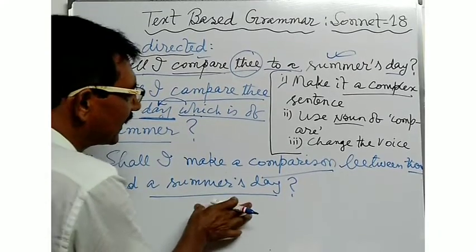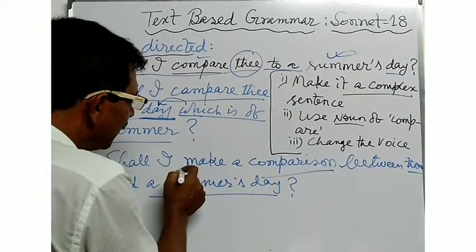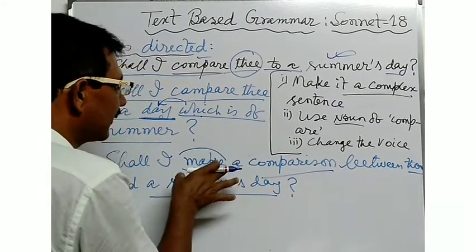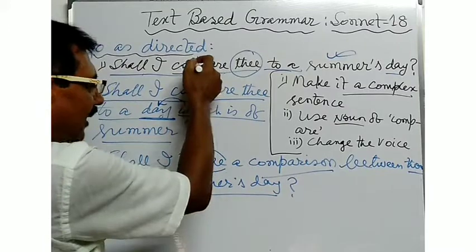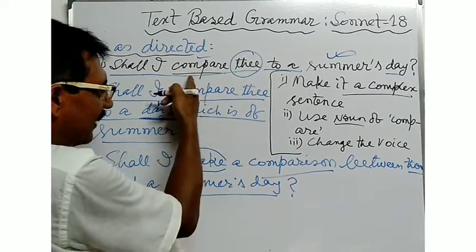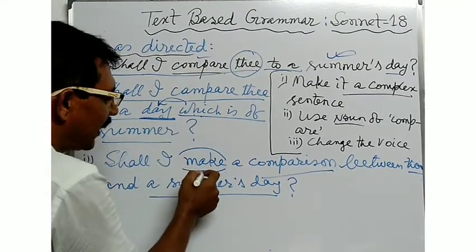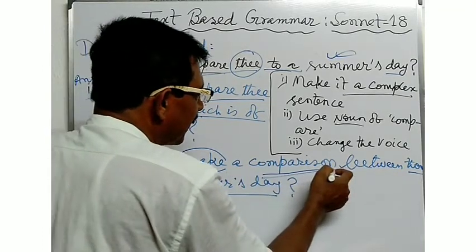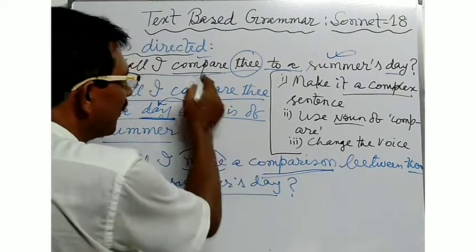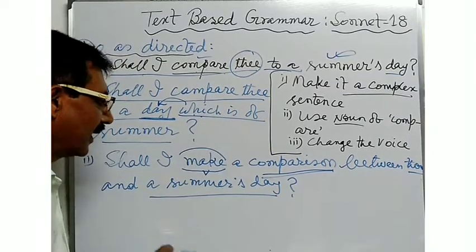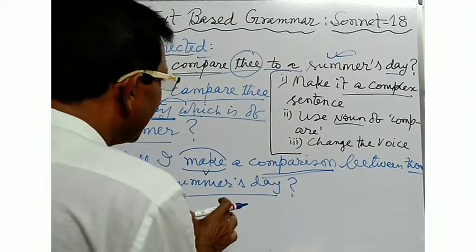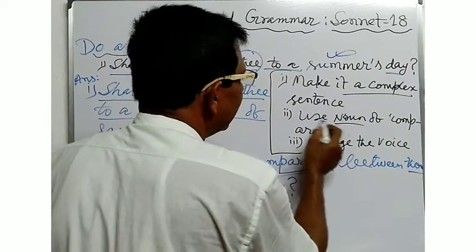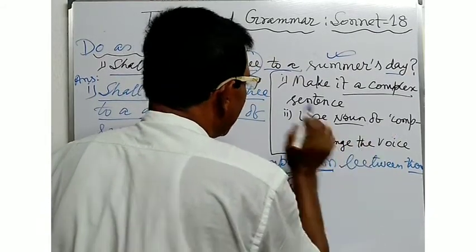If you write down the sentence, you will have to use a verb word, make: Shall I make a comparison? Compare is the verb word. So to replace the verb word, you will have to use a verb word in this sentence. And now comparison has been converted into a noun word from compare to comparison. In this way, you will have to give the answer according to the second instruction, the noun form of compare.